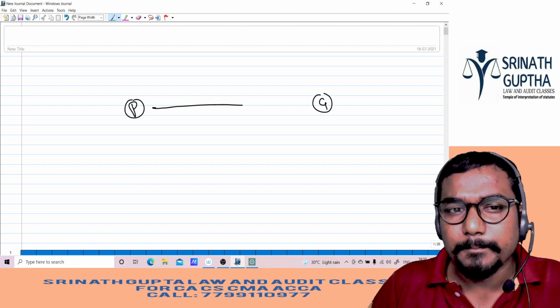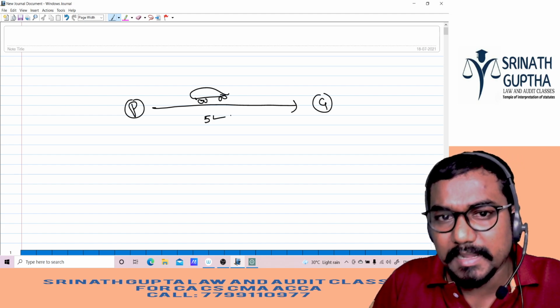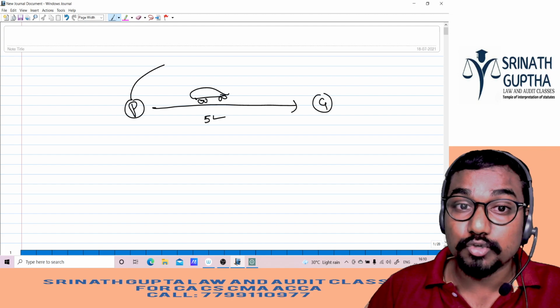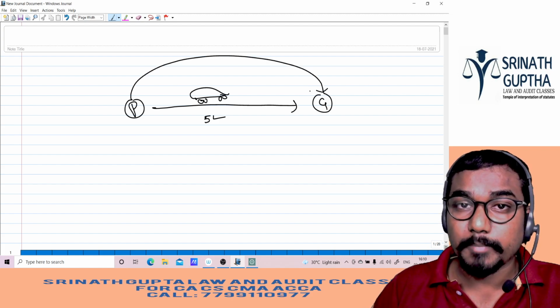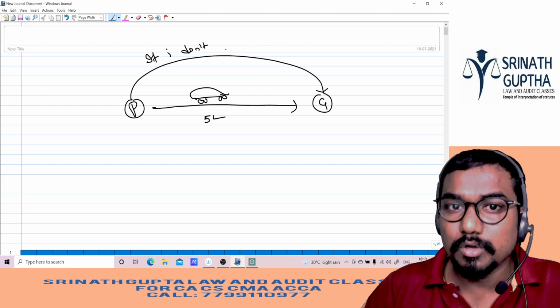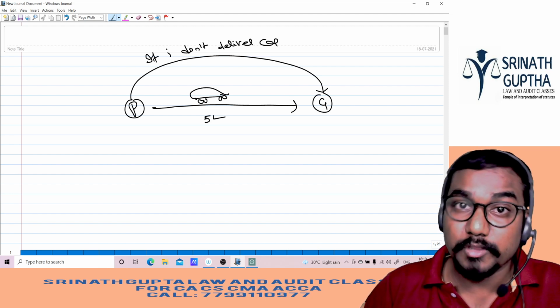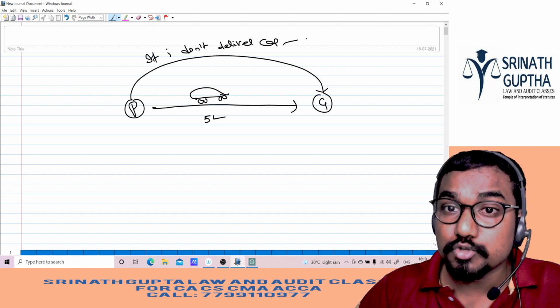For example, Prakash is selling a car to Girish. Prakash has to give the car, and Girish has to give 5 lakh rupees. Prakash said to Girish, if I don't deliver the car, even if you give the money, you should not sue me.